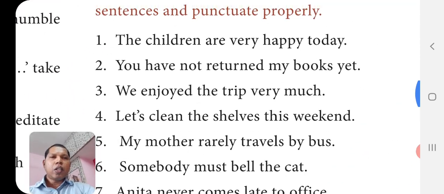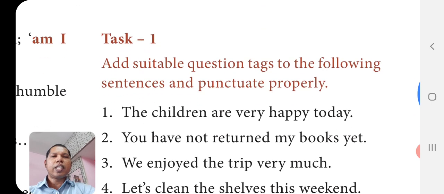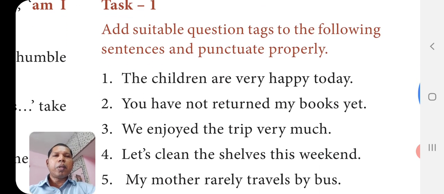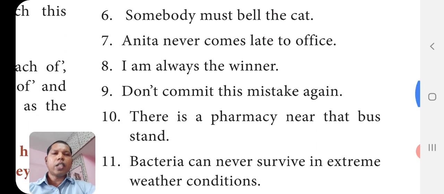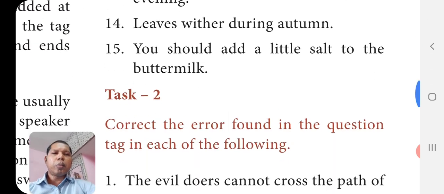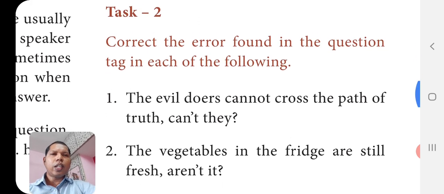So I hope that all of you understood, and you have two tasks in the textbook. Add suitable question tags to the following sentences and punctuate properly. So at least, if you can write the question tag alone, you can send it to me. Task 1 and task 2. Task 2 is slightly different. So once again, you can read the textbook. It is given in a detailed form. And if you have any doubt, you can ask me.